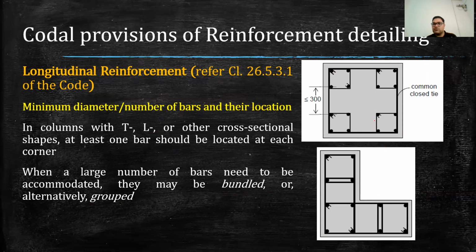Here we have 16 bars, divided into 4 groups like this. The spacing between those is considered in case of groups. Earlier we considered this 300 mm spacing for individual bars. When there is grouping, we compare this distance in terms of the group bar.